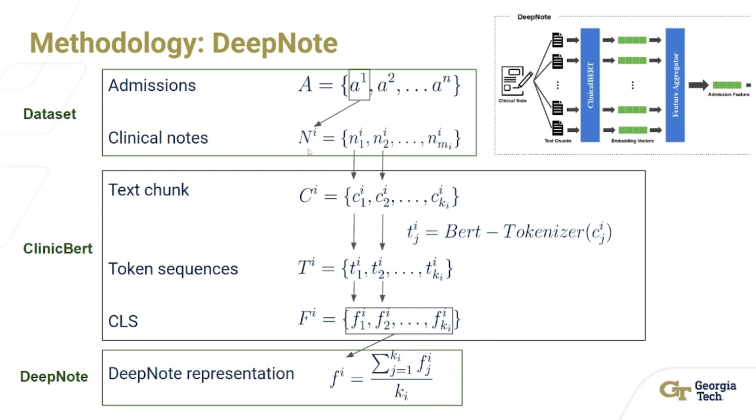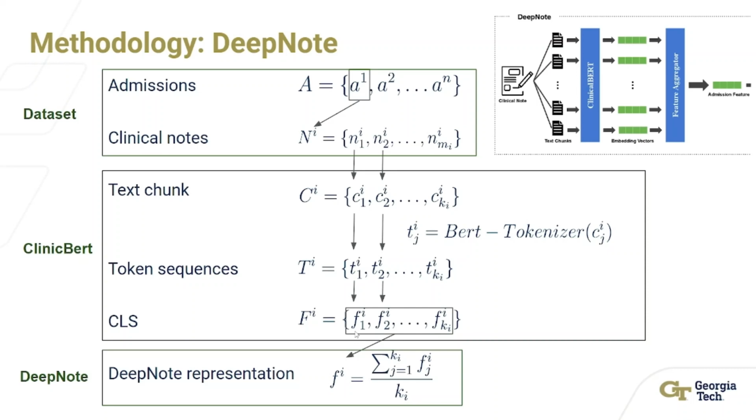Then we feed the clinical notes related to each admission to the state-of-the-art natural language processing model BERT to obtain the representation of the clinical notes. Since BERT takes a 512 sequence input at a time, we split N_i into text chunks with smaller lengths. Then we use ClinicalBERT, a BERT model pre-trained on a clinical dataset, to get the token sequences. In each token sequence T_j, the first token is a special classification token, CLS, and we denote this as f_j. This is the final hidden state in BERT, and it is used as the aggregate sequence representation